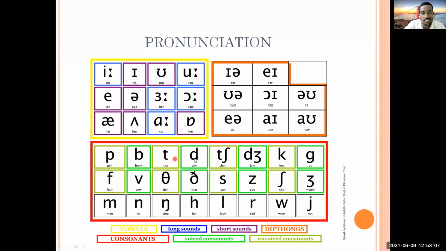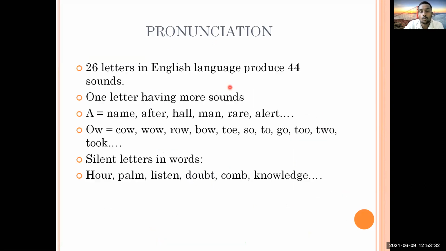P, B, T, D, ch, j, k, g, f, v, th, s, z, sh, m, n, h, l, r, v, y. So these are all consonants. I hope you remember we have done this in the previous lecture. Let's go to the next slide and try to know more about these things.